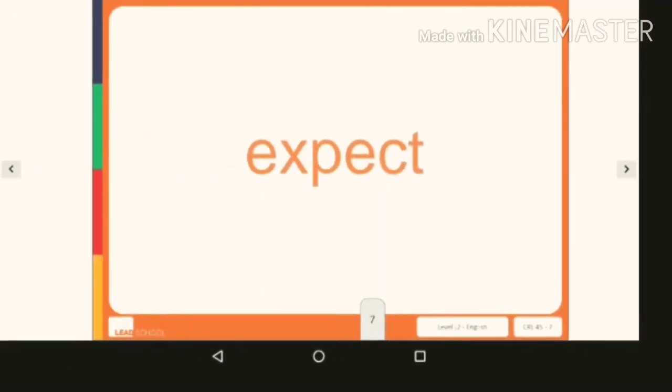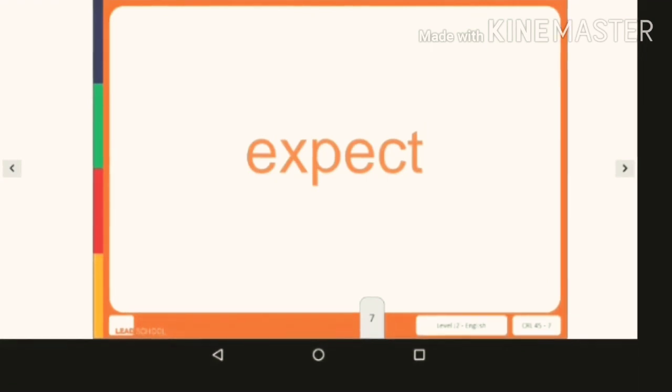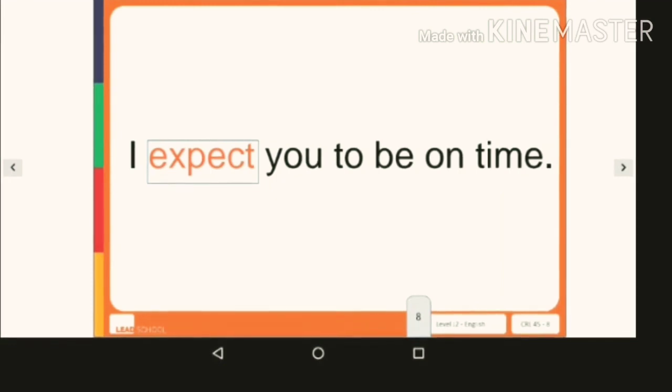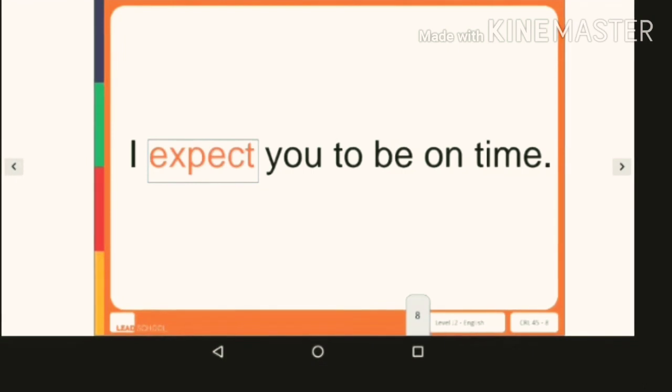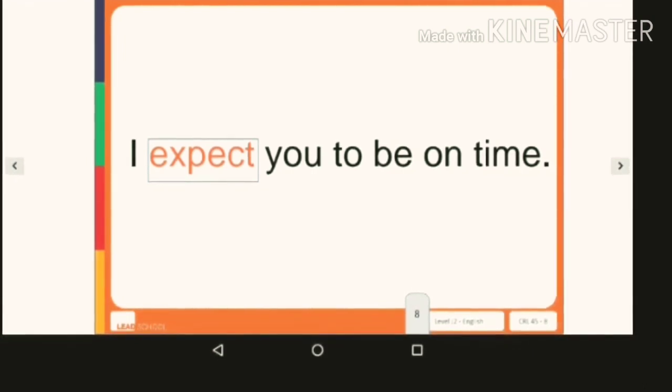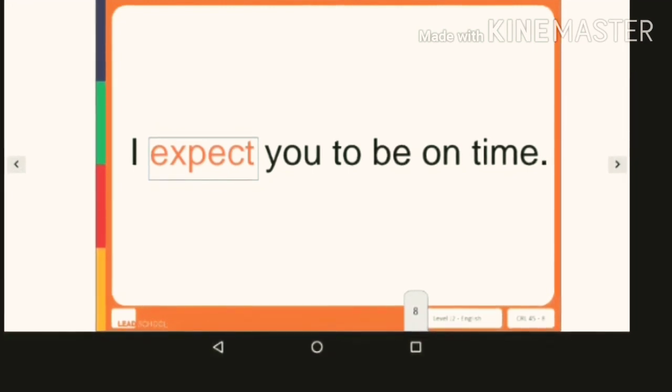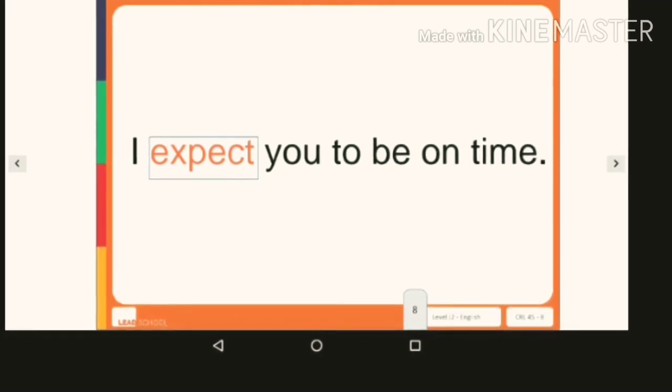Okay. Now let us move to our next whole word, that is expect. What is the meaning of this? Expect. Again we are going to look at a sentence. I expect you to be on time. It means that I want you to be on time in school. Is it clear? Your teachers always say to you that I expect you to do your work on time. Similarly, expect means when we want something.